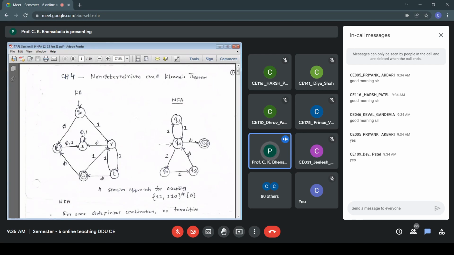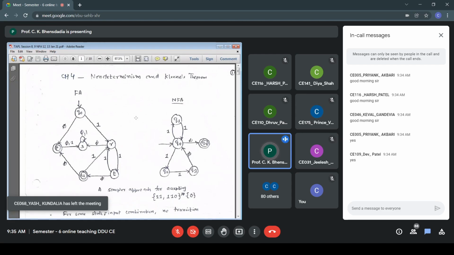Now if I start with 1, so now I'm focusing on the pattern (11 + 110) star. So if I start with 1, the state is Q0, I reach state R. Q0, R on 1. In the second one, because of 11 plus 110, in both the cases, the initial prefix is 11. So Q0 to R on 1. In the second one, we are moving to the state T. Q0, R, T. The symbols are 1 and 1. Q0 to R on 1, and the second one is from R to T. So I have consumed two 1s.